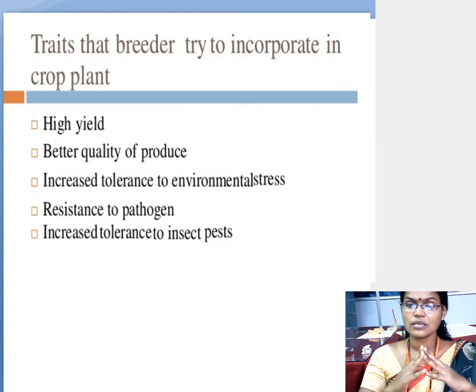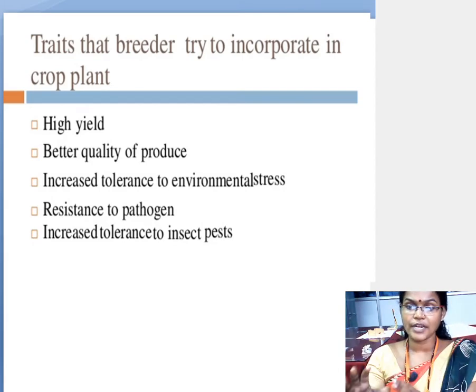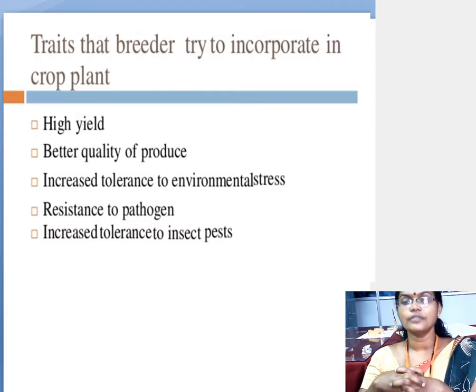So whatever the plant bodies are produced, they are fighting against the pathogens. They are fighting against the disease. Like that, quality has been produced after the plant breeding technique. Okay, that is the fourth point.